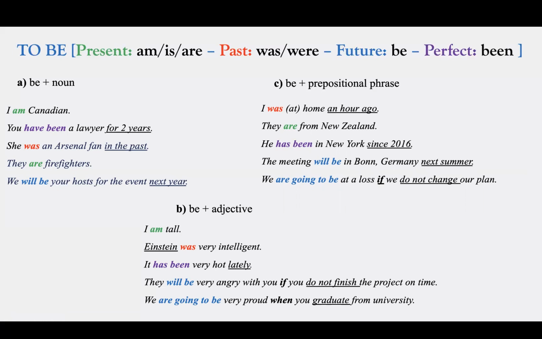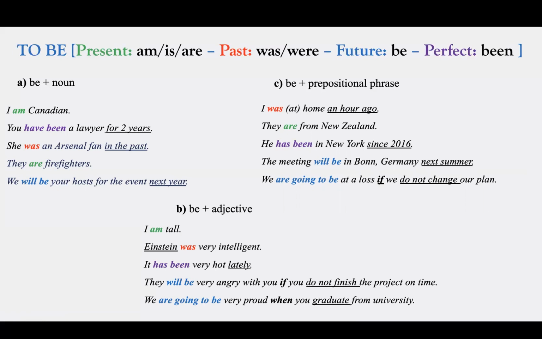So in the last category, be plus prepositional phrase. So prepositional phrase means we use a preposition like in, on, at, to, towards, from, etc. These are all called prepositions. Let's check them. I was at home an hour ago. So here, when you say I was at home, at is a preposition. So when you say at home, it becomes a prepositional phrase.